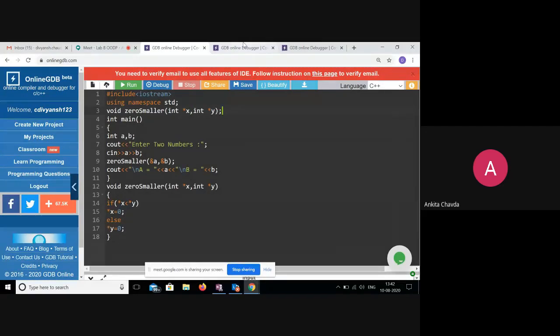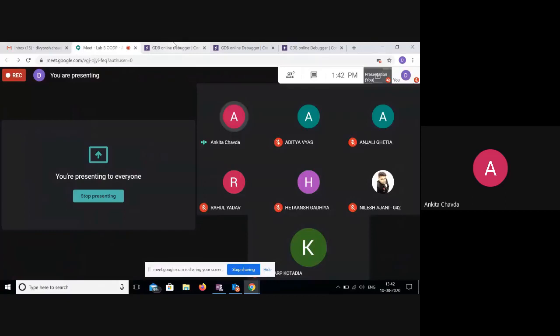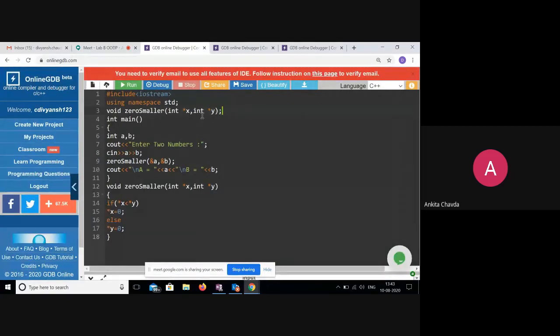There you have used this pointer, but we don't have to use that, right? Because this is pure typical C language. This is the typical C method where we were using the pointer and ampersand, but now wherever call by reference is required, we have to use the C++ method. So we are not using the star, meaning pointer, and ampersand. Instead of that, I've already shown you the program, right? Fine.